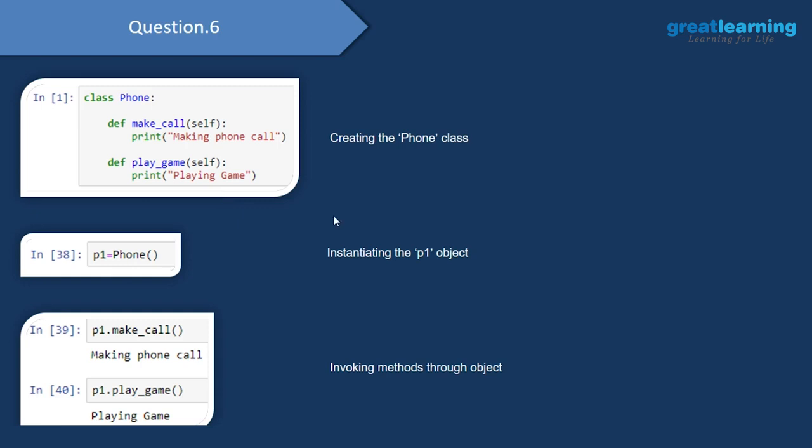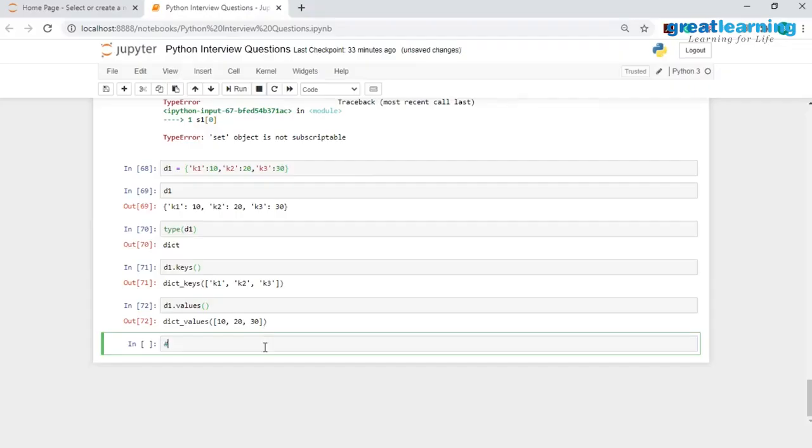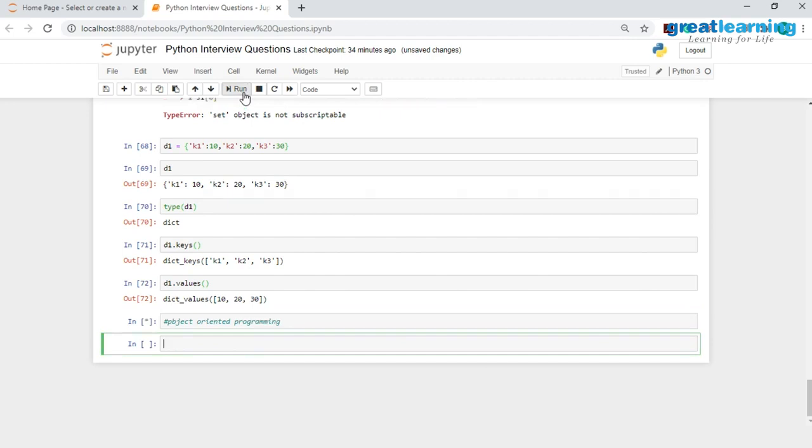Now let's go to Jupyter Notebook and implement these simple things. So I will have object-oriented programming written out as a comment. Now that I have added this comment, it's time to create a class.